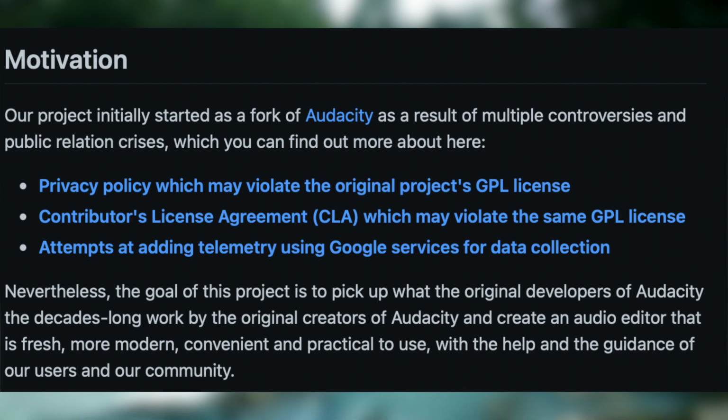Something else of note on Tenacity's GitHub are their reasons for making a fork of Audacity in the first place. Essentially, their disagreements with Audacity are that they feel that Audacity has violated the GPL with their privacy policy and contributor license agreement. They also disagree with the fact that Audacity has attempted to add Google services for data collection. Personally, I absolutely agree with Tenacity's stance on these issues. As I briefly mentioned earlier, this sort of stuff has no place in FOSS projects. So, with all that said, let's go ahead and fire up Tenacity and see how well it works.